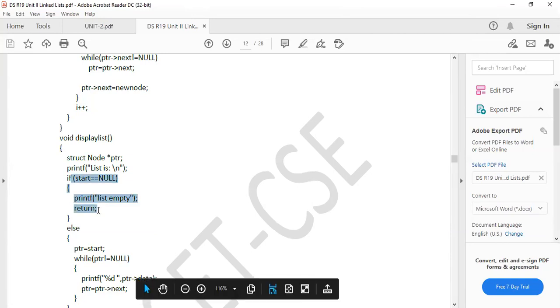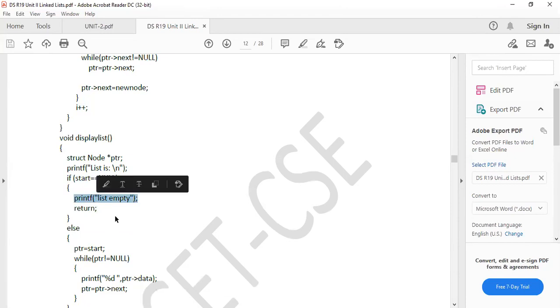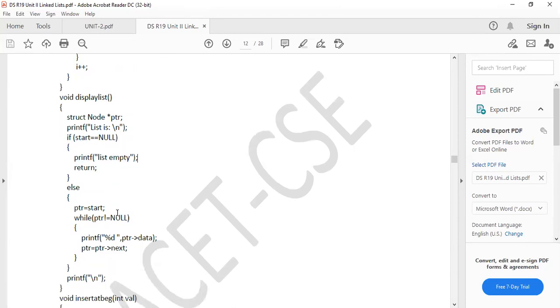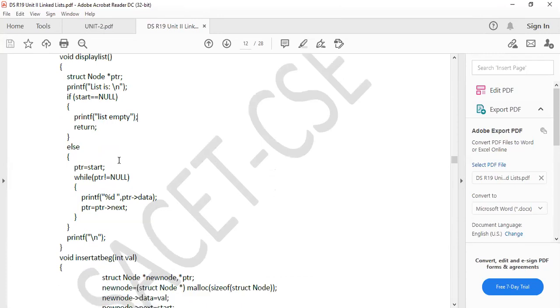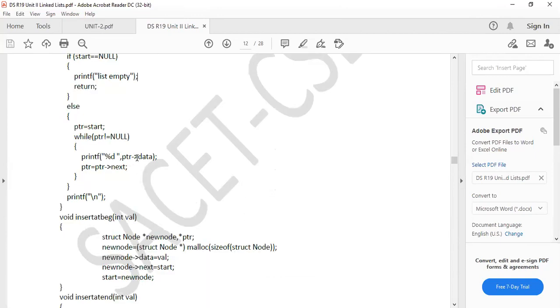If it is null, then the list is empty, nothing to display. So it will return a statement like this, list is empty. If it is not null, the else block will execute when ptr not equals to null. Here ptr not equals to null, the condition is true. So now it will enter to ptr to data. ptr to data means what? From the ptr to data only we are taking the input. So that will be displayed.